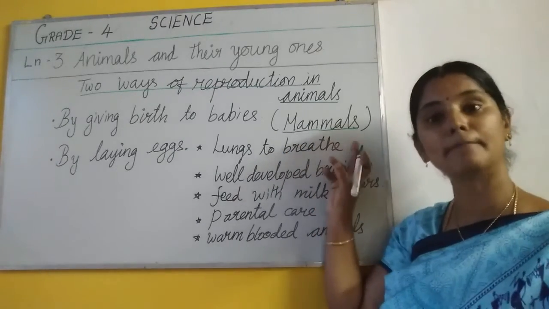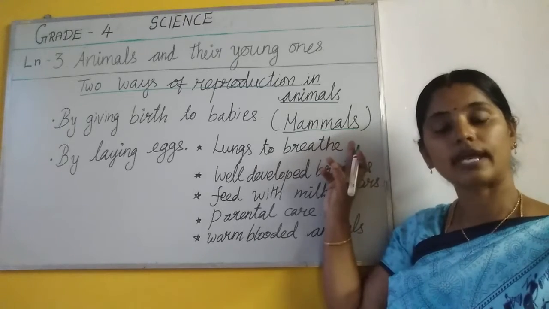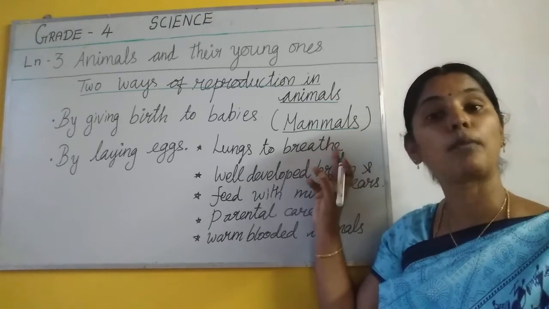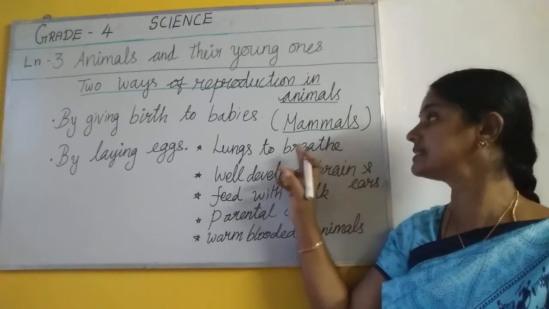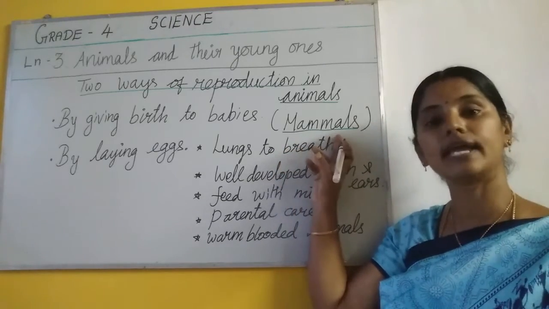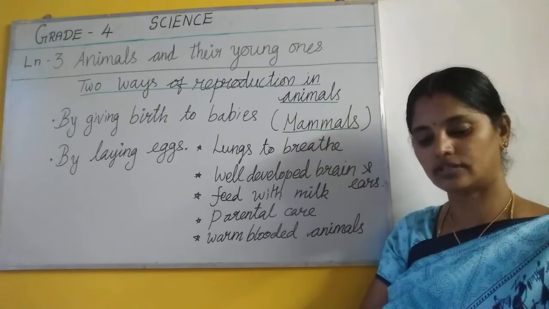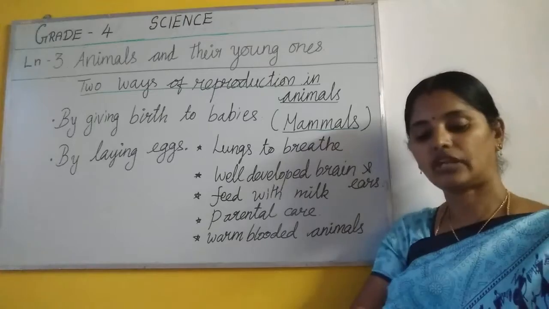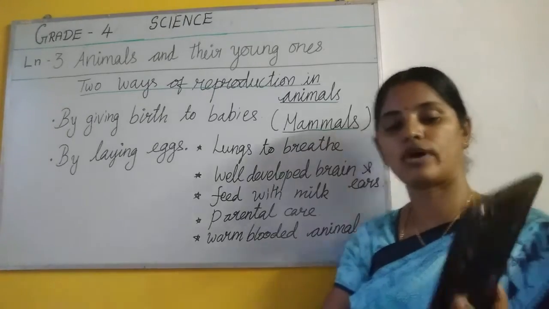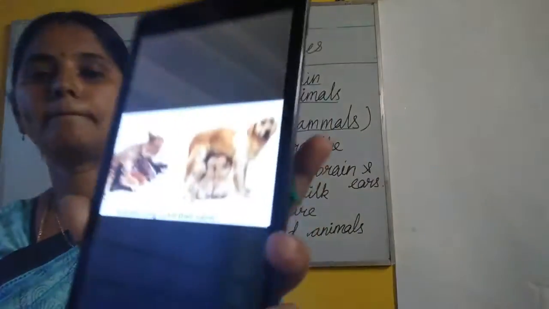M-A-M-M-A-L-S. Mammals. Okay. In Tamil, we can say it as பாலூட்டிகள், குட்டி போடுற மிருகங்கள். Mammals. M-A-M-M-A-L-S. Clear, children? So animals which give birth to young ones are called as mammals.